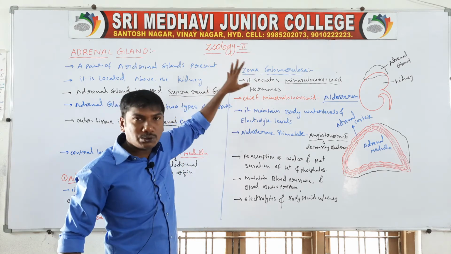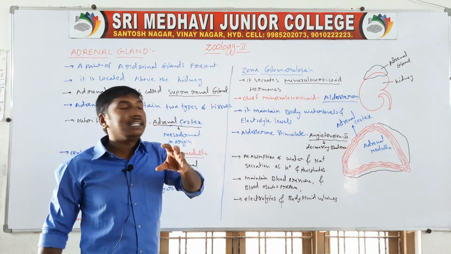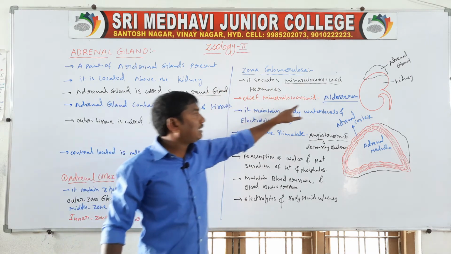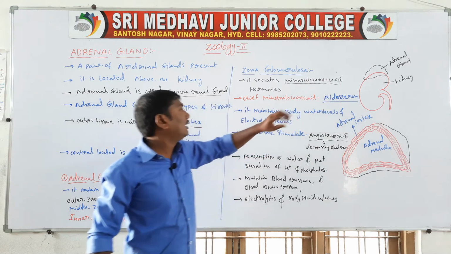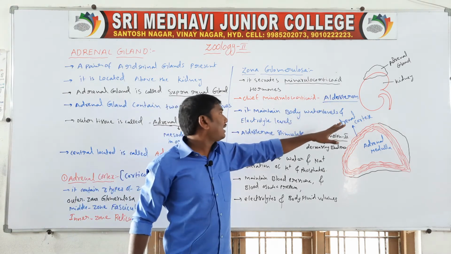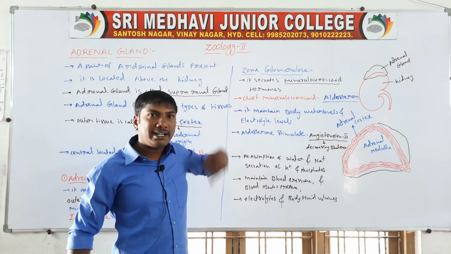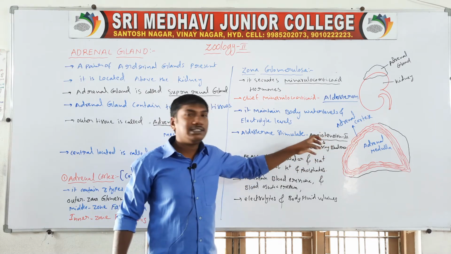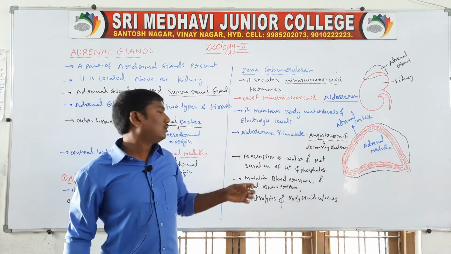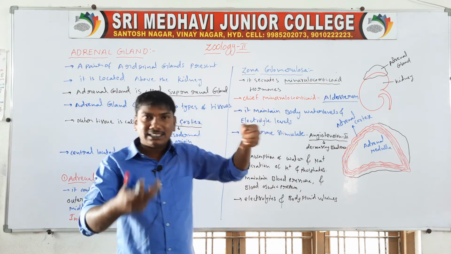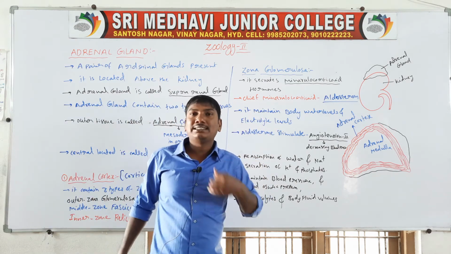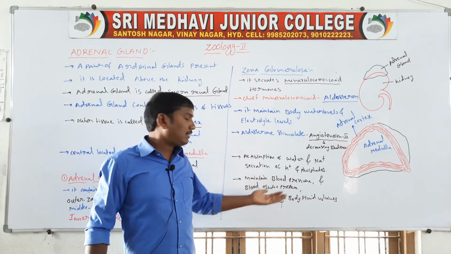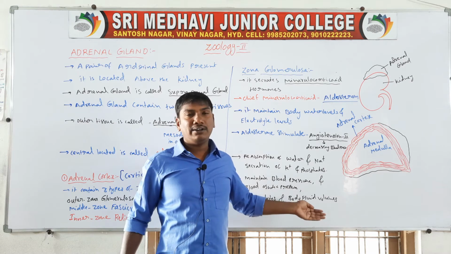Once revised: the zona glomerulosa secretes mineralocorticoid hormones, and the main hormone is aldosterone. It maintains body water levels and electrolyte levels. Aldosterone stimulates angiotensin II hormone. Its main function is reabsorption of water and sodium ions and excretion of K plus and potassium ions. It maintains blood pressure, blood osmotic pressure, electrolyte levels, and body fluid volumes.